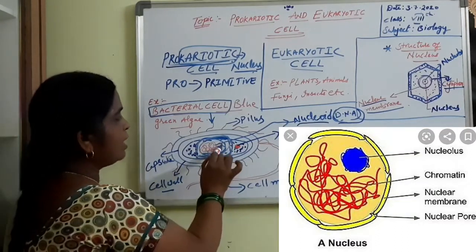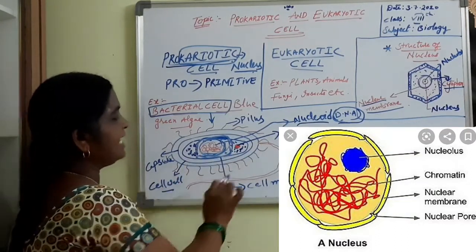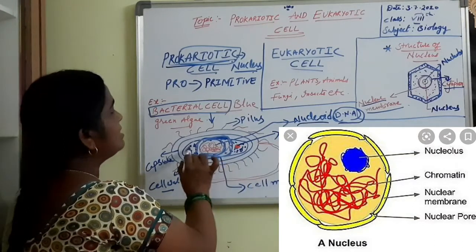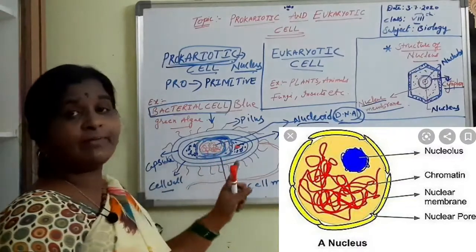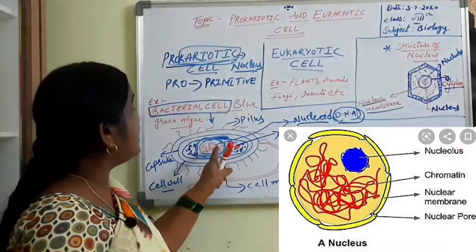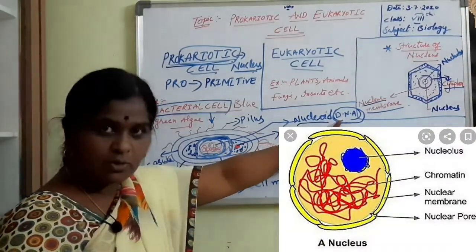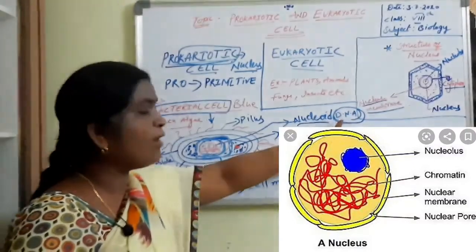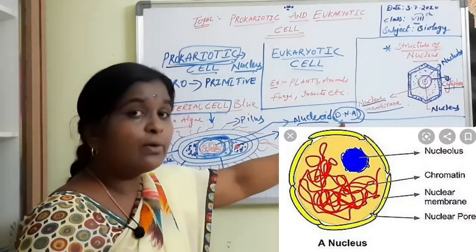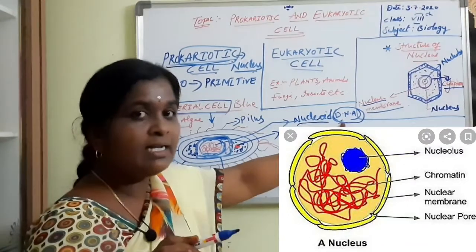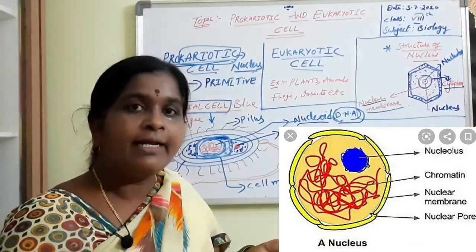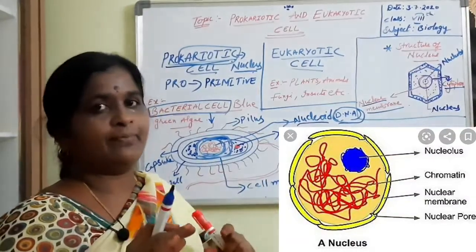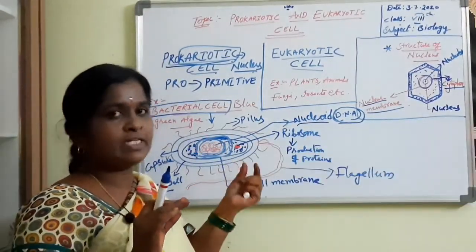The nucleoid DNA is floating in the cytoplasm. It is not separated from the cytoplasm. DNA consists of chromosomes. Chromosomes are responsible for transferring the genes, and genes are responsible for forming a new organism. We noticed that very well in the previous topics.